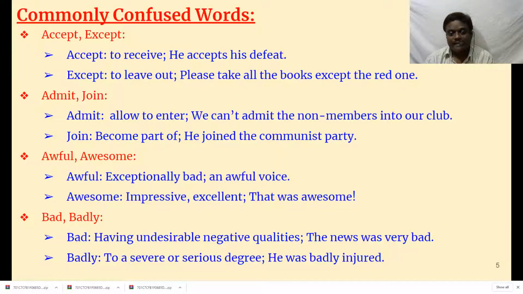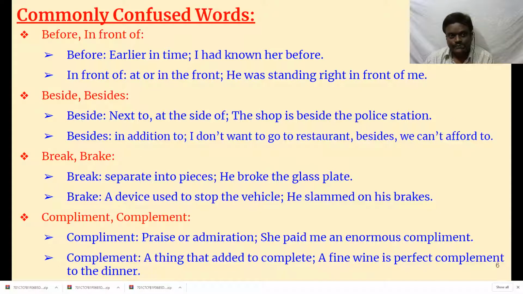Badly means a degree of intensity, to a severe or serious degree. He was badly injured. It is not that the injury is bad; that means very severely. So badly here means severely. The degree of severity is intensified through using this word badly.